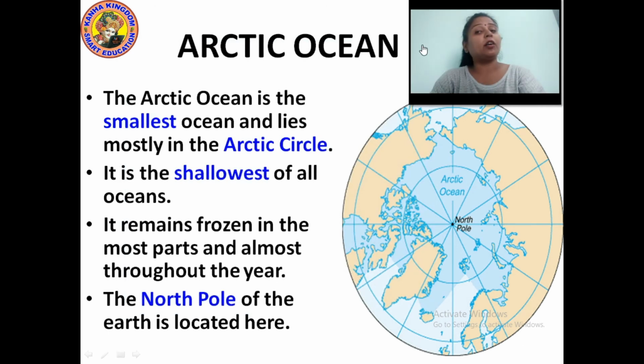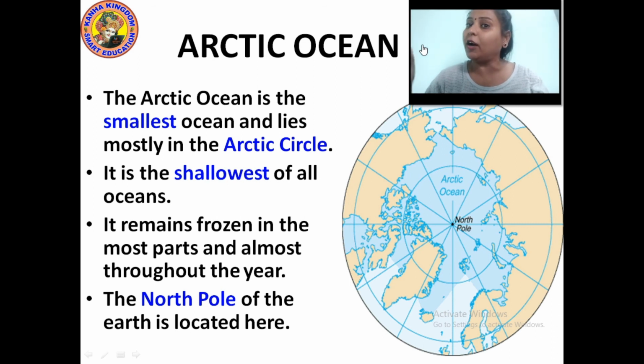Now coming to the last ocean, the Arctic Ocean. The Arctic Ocean is the smallest ocean and lies mostly in the Arctic Circle. It is the shallowest of all oceans. Shallowest means very shallow, not deep. It remains frozen for the most part, almost throughout the year.